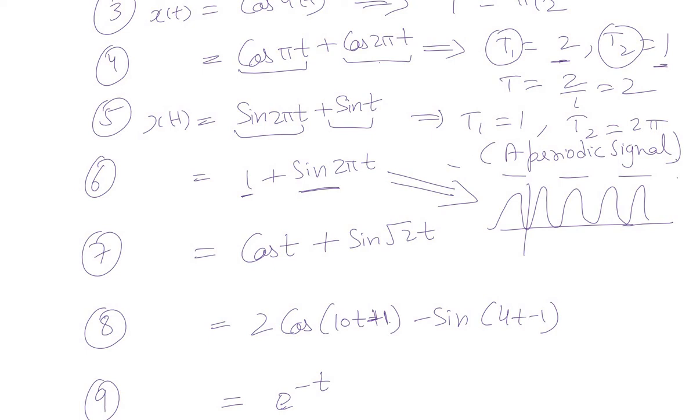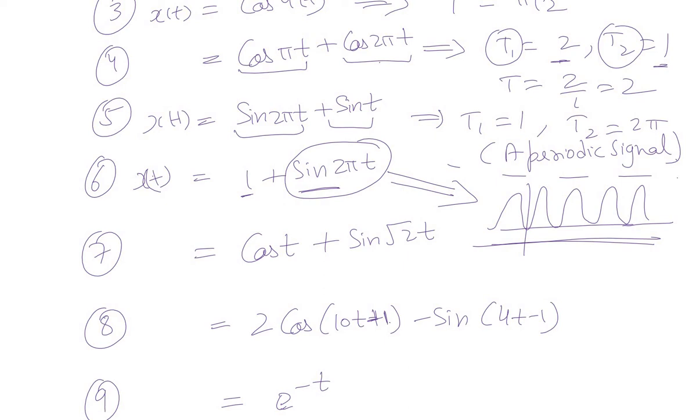But the period or the periodicity is not affected at all when we are adding a constant value to a sinusoidal signal. So we can say that the overall signal x of t, which is 1 plus sin 2 pi t, is again a periodic signal with the period of sin 2 pi t.